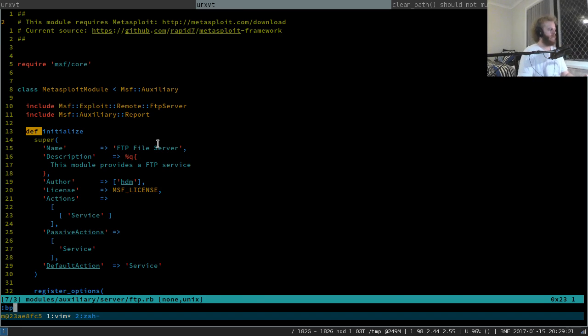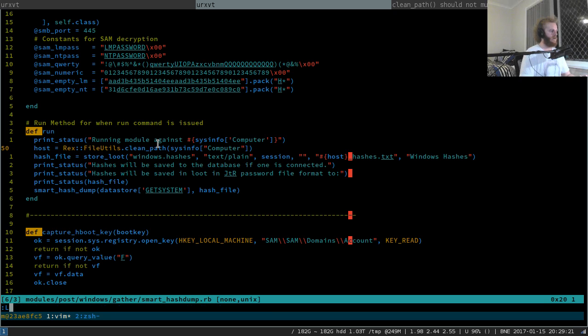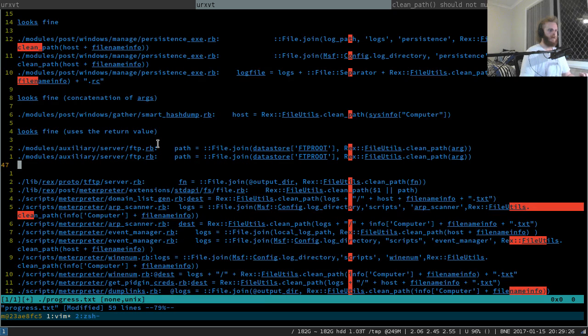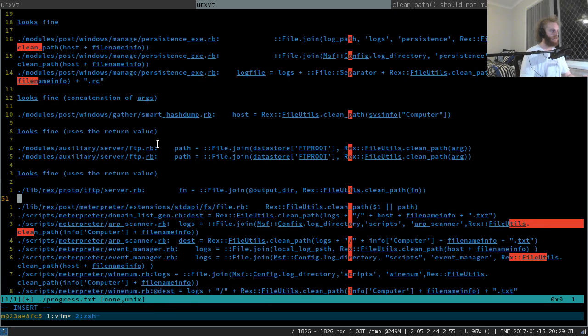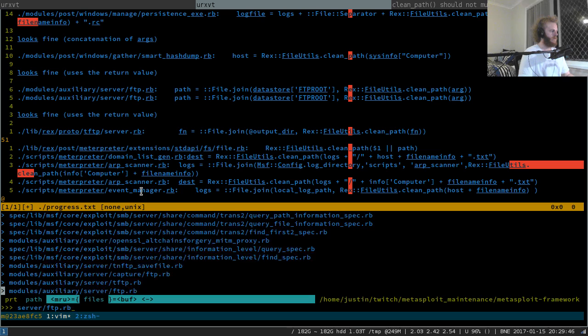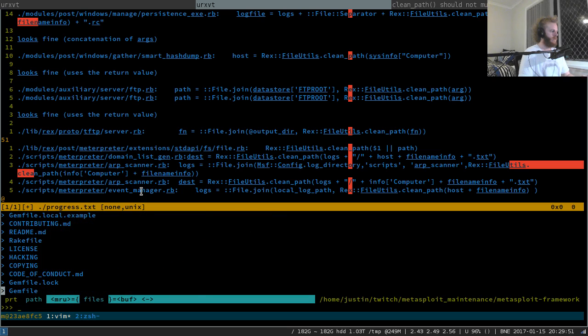Anyway, this file looks relatively okay. It looks like it actually consumes the output of clean path in a sane way. I'm going to call it that anyway. I'm not going to dig too deep into that one. TFTP server, file.join, output directory, rex file utils, clean path, fn. Let's go and check to make sure fn is not being trusted.